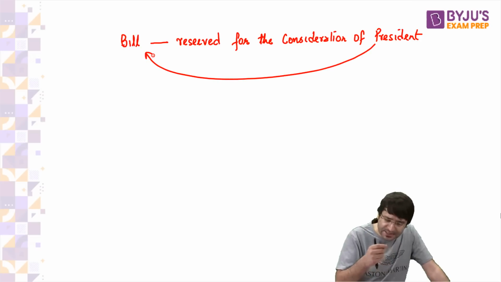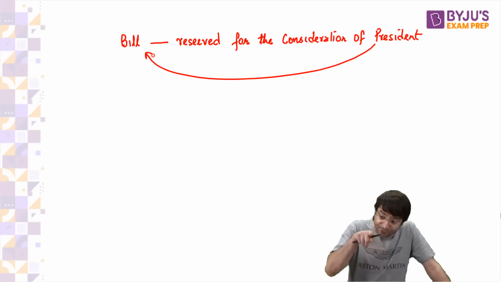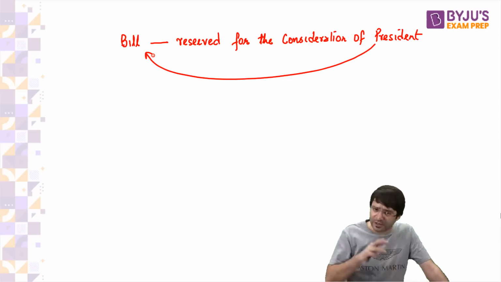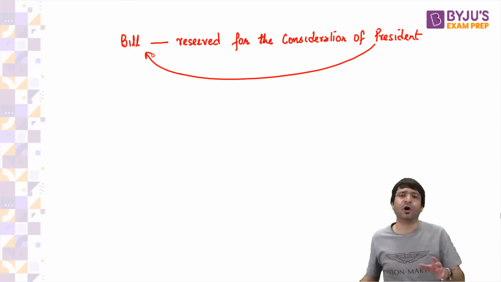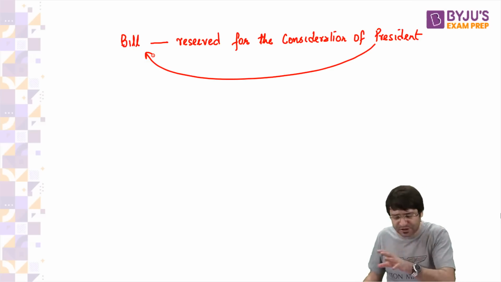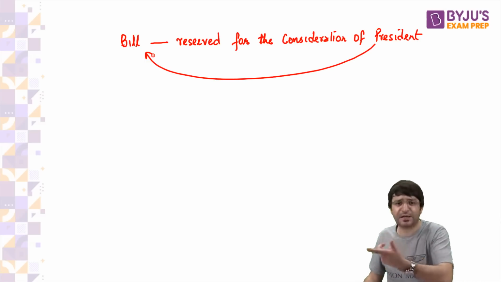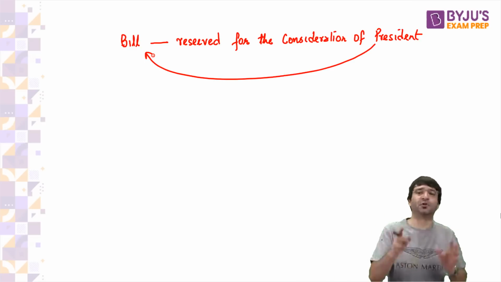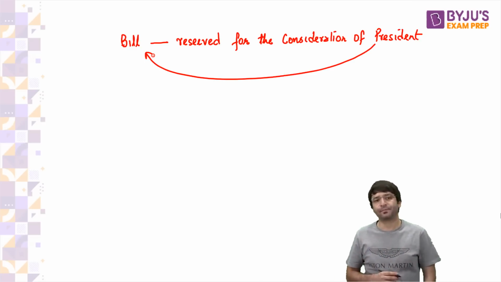And if the president has given assent to this bill, then for that state only, the state law will prevail over parliamentary law. So in case of a clash, normally the parliamentary law prevails. But if the state law has been signed by the president, then for that state, it is that state law which prevails over parliamentary law.